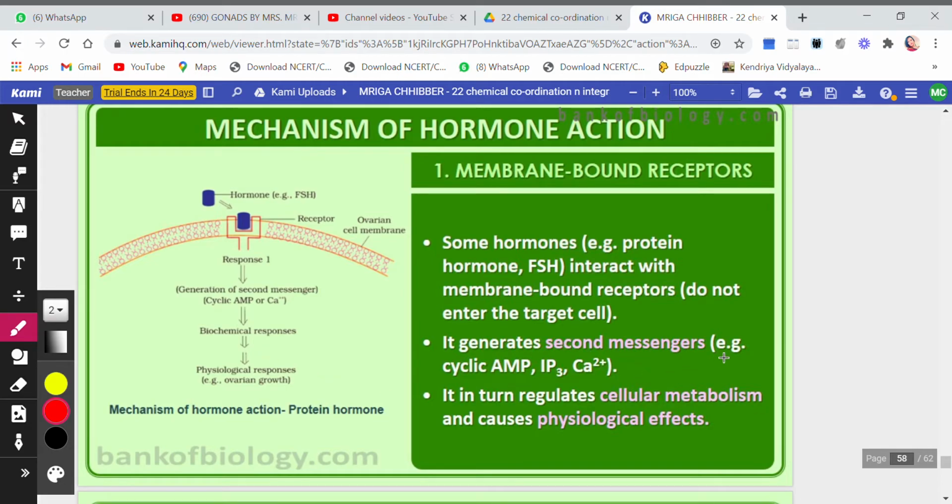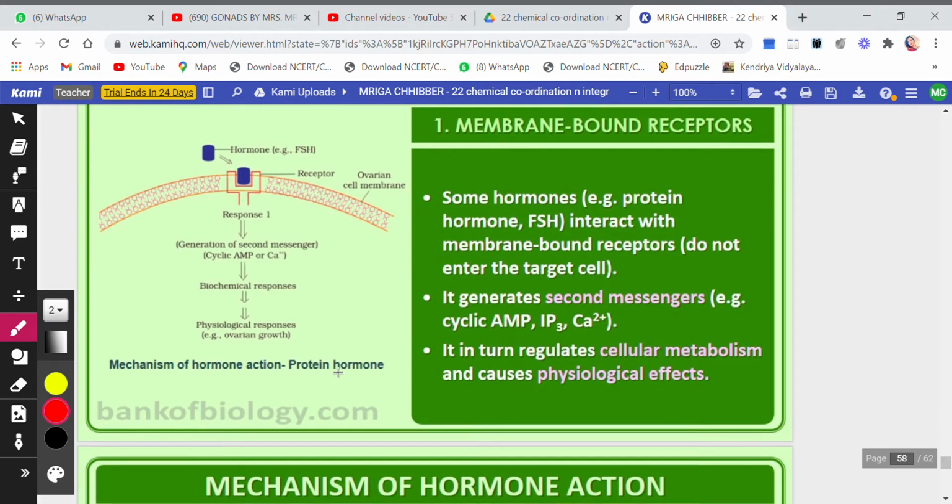So it generates second messengers like cyclic AMP, IP3, calcium ions. In turn, it regulates cellular metabolism and causes physiological effect. Whatever effect was supposed to happen due to this hormone happens. The hormone itself doesn't come, but the hormone generates messengers. Okay?